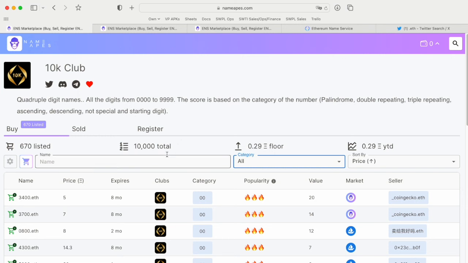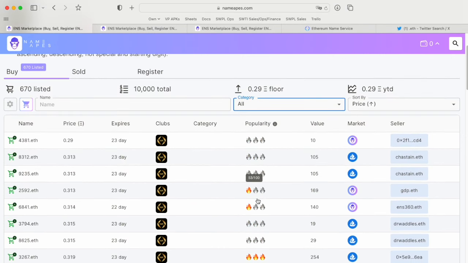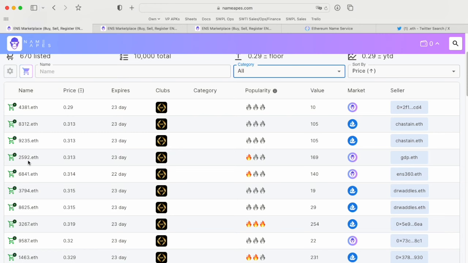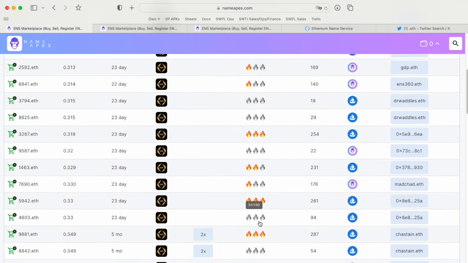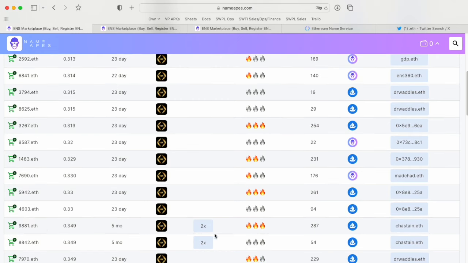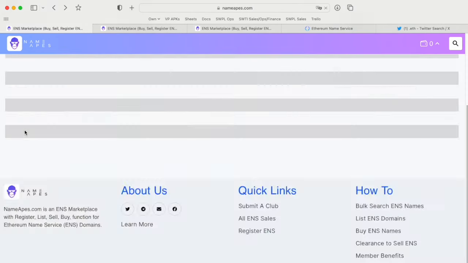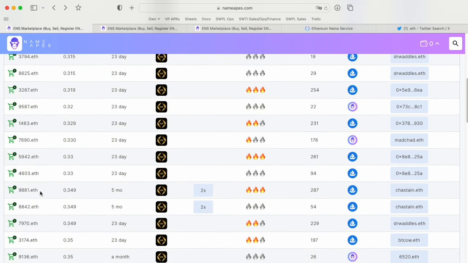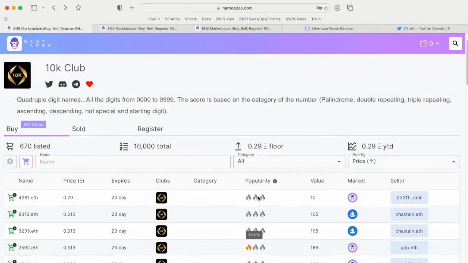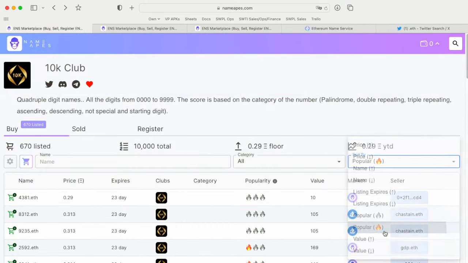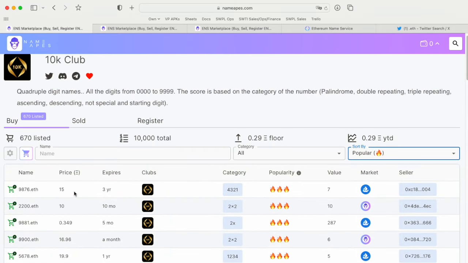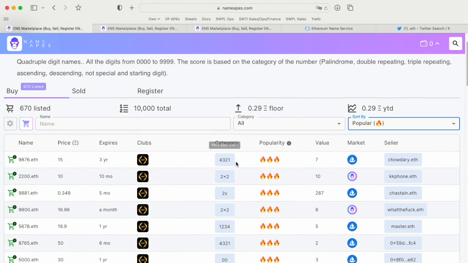If you go back to all and scroll down, you should be able to see some names are a bit more popular. There are also differences in terms of what the leading digit is. You can scroll over them, like this 9881, it's already not bad. You've got two 8s in it, which the Chinese like. So you can see the popularity there. And of course, you can then sort by popular names, right? This is a descending number, 4321, 9876. Well, that is like a flush, right? And 2200. These are pretty expensive names.